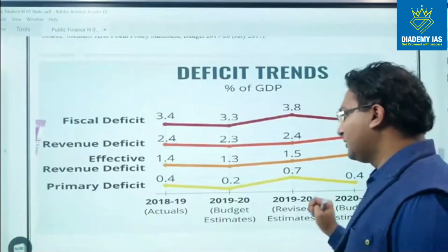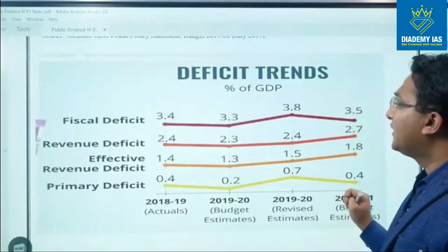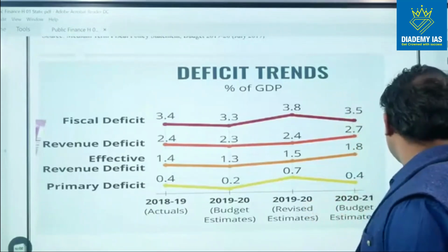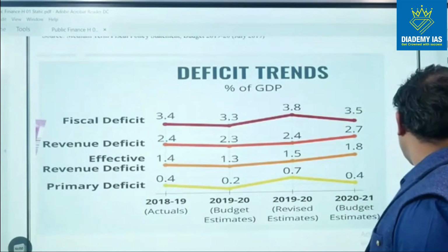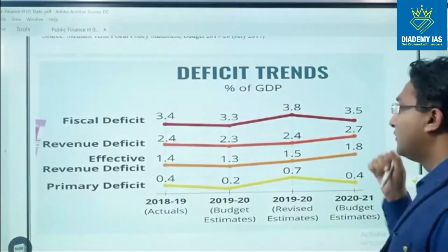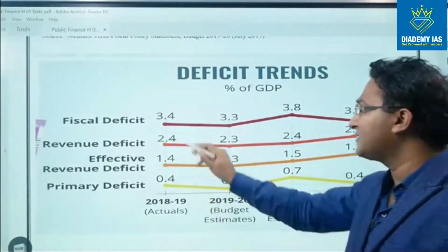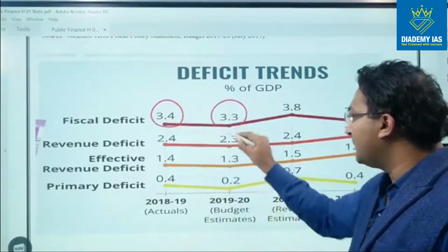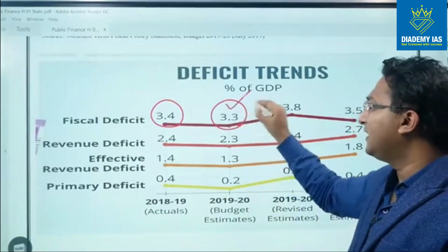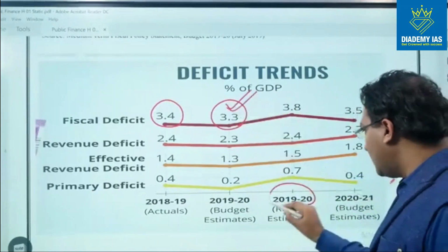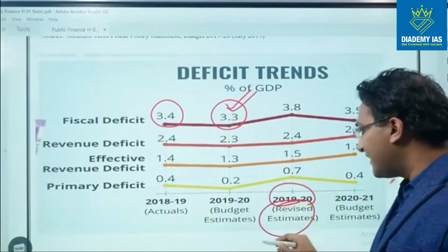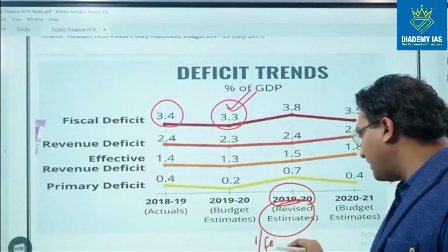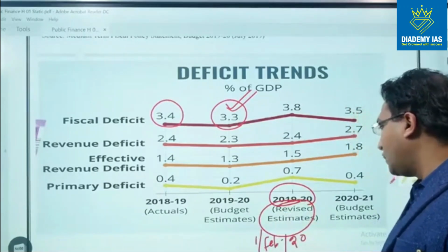Here you can see the deficit trends, the actual figures, right? So actual figures you can see. Fiscal deficit for 18-19 is 3.4%. Budget estimate for 19-20 was 3.3%. So we estimated that we will keep 3.3%. In 19-20, the revised estimate was given on 1st of February 2020 in the budget of 2020-21.